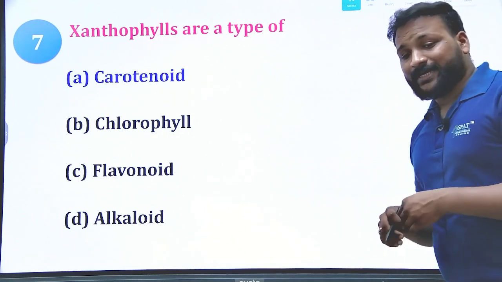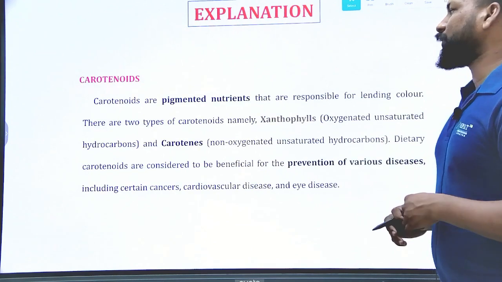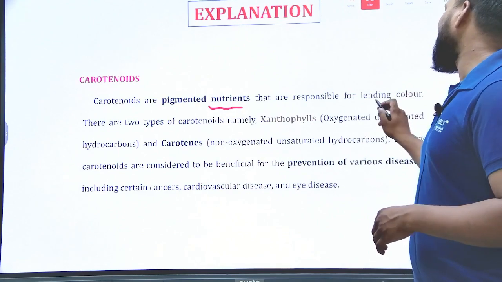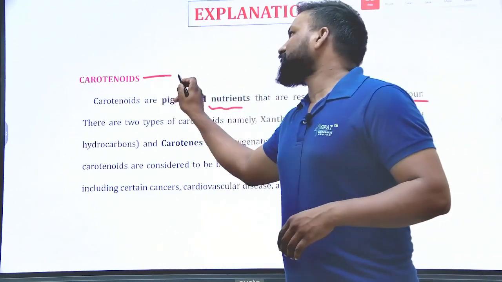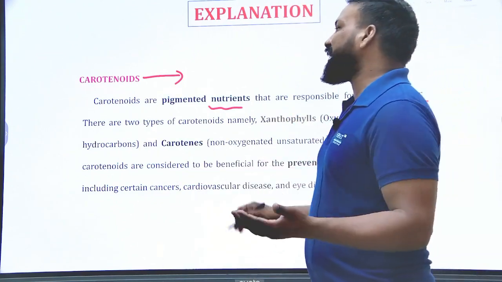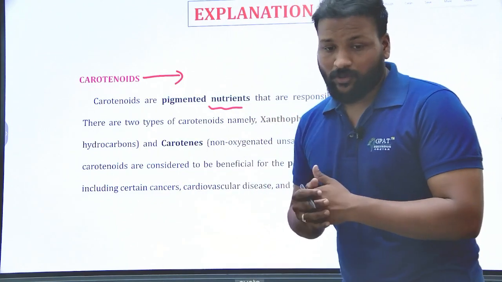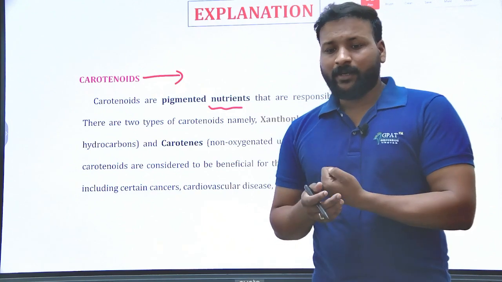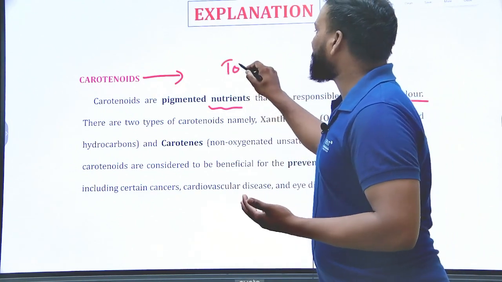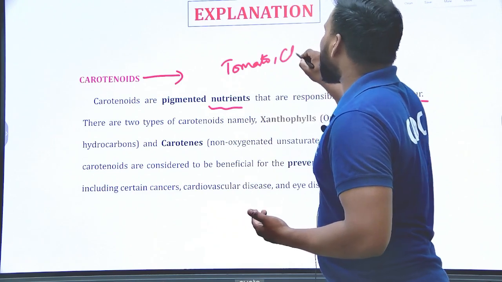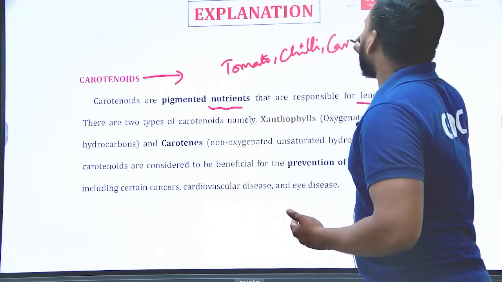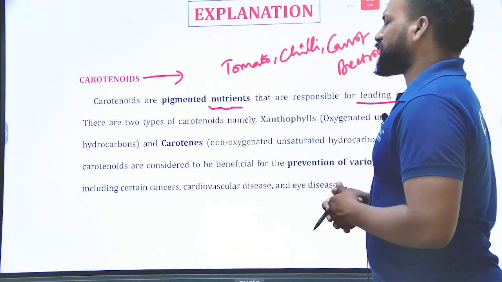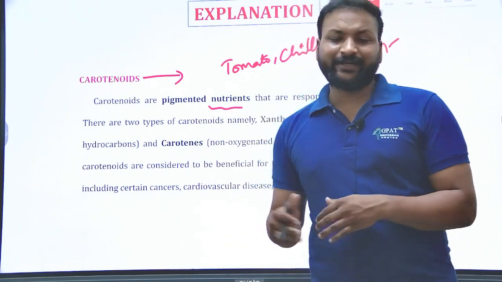It is the carotenoid. Yes, xanthophylls are carotenoids. You can see the carotenoids are pigmented nutrients that are responsible for lending color. These are responsible for the color of tomato, and lycopene. Lycopene is contained in tomato as well as chili, carrot, beetroot, and whatever colored leafy vegetables there are, they definitely contain carotenoids.